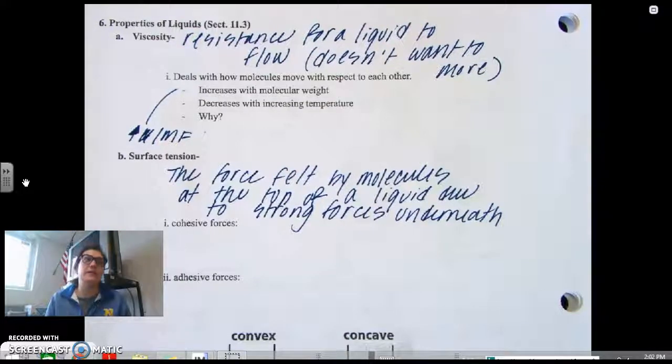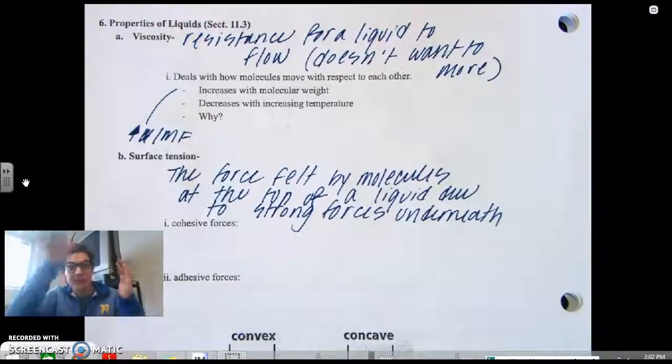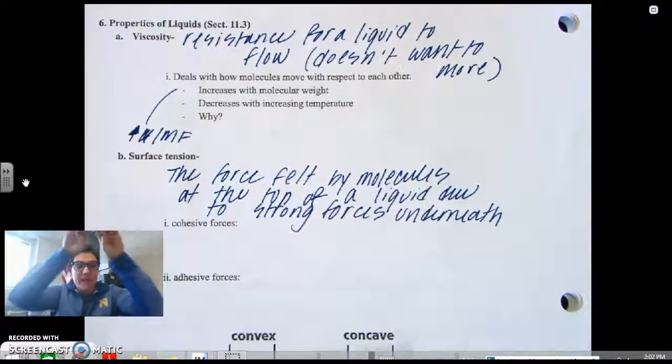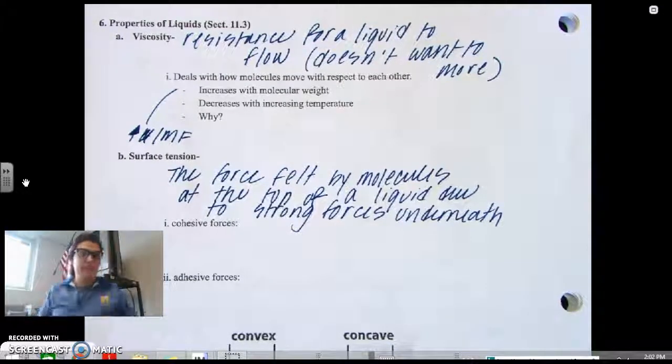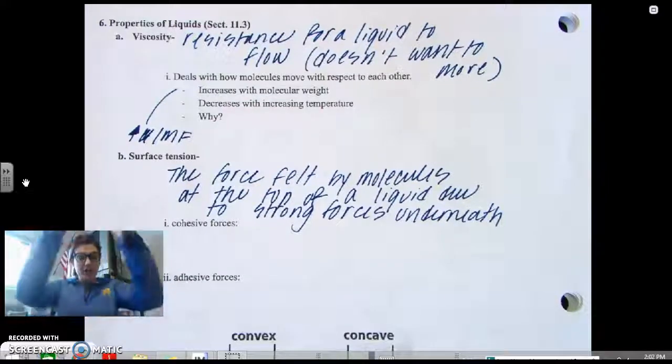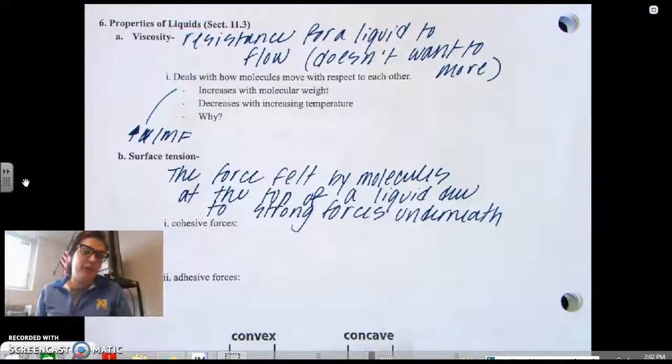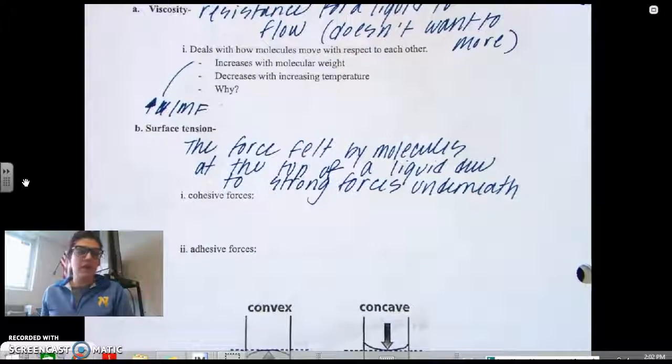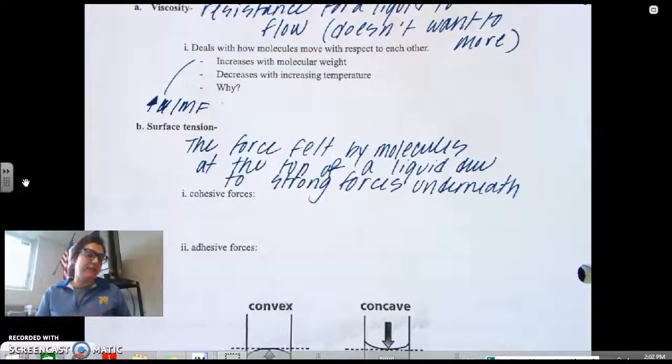Basically, what that means is the interactions between the water molecules underneath the top layer of the surface are so strong that it's like forming a little bubble at the top. The forces below are pulling down on the molecules on top, and it makes the surface really, really strong. The last two things we're going to talk about are cohesive forces and adhesive forces.